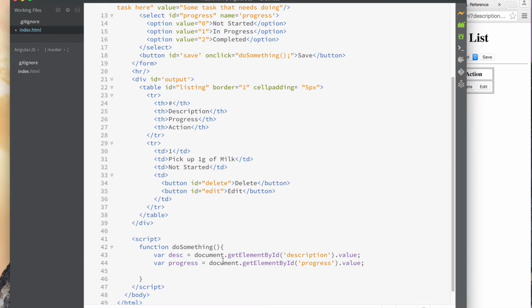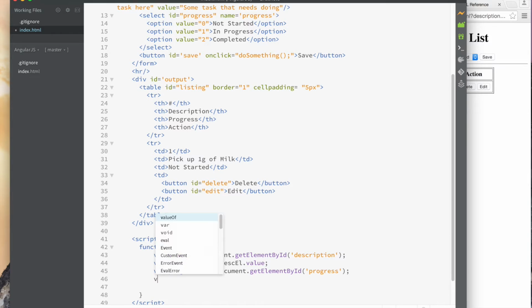For now, actually, I'm going to eventually need to change something. So let's just go back to what we did before here. So var description is equal to descriptionElement.value. All right, and I should do the progress element here is this, and progress is equal to progressElement.value.